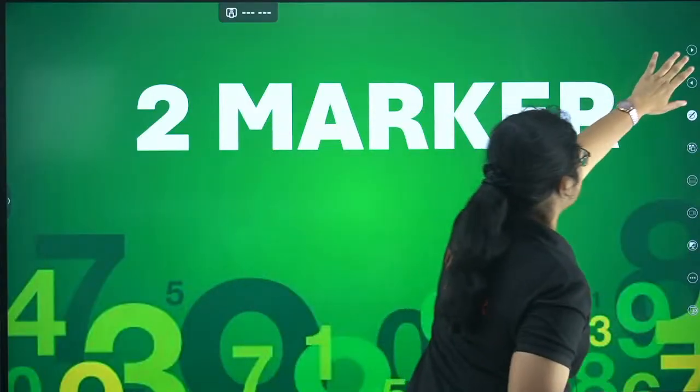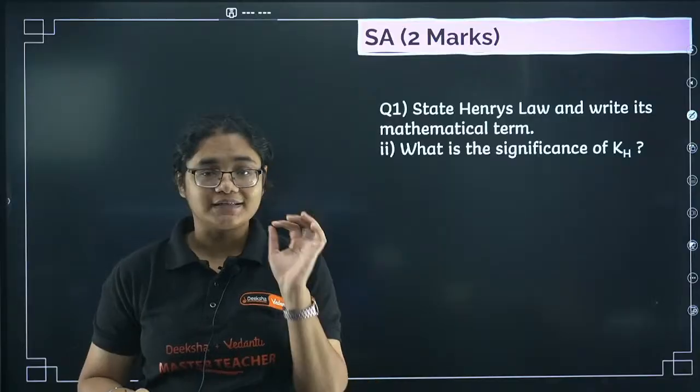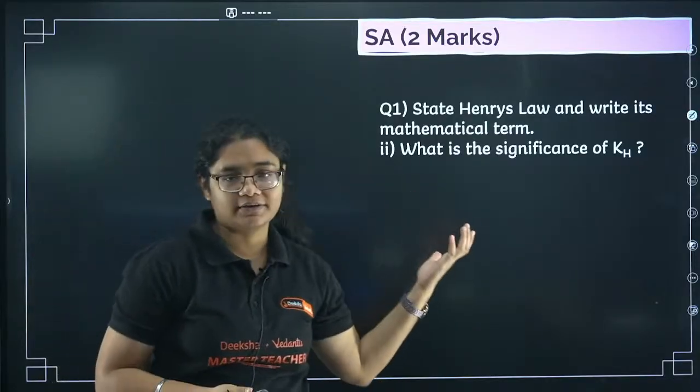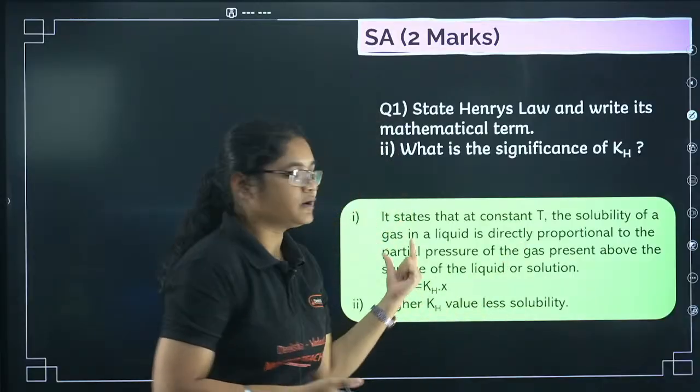Now let's move to some 2-marker questions here. There are some basic questions that you should know. What is Henry's law and its significance? So definition and all, I'm not going to explain this. You just need to know what is Henry's law.